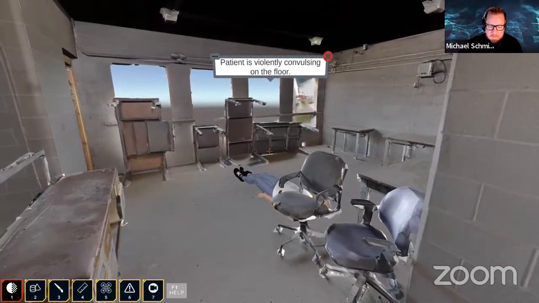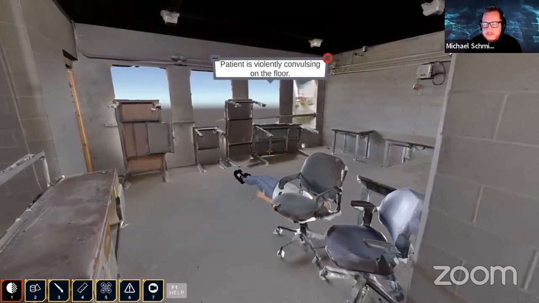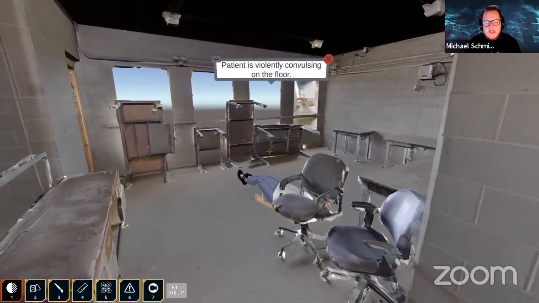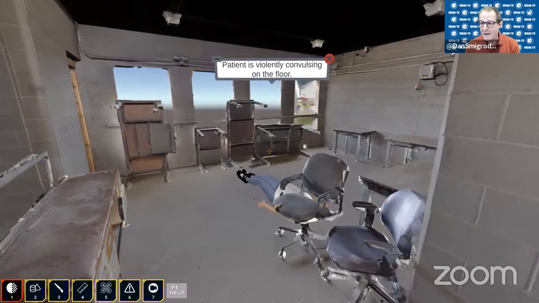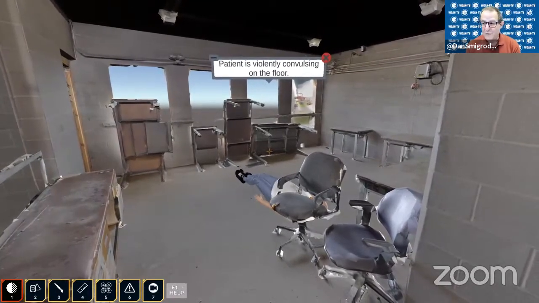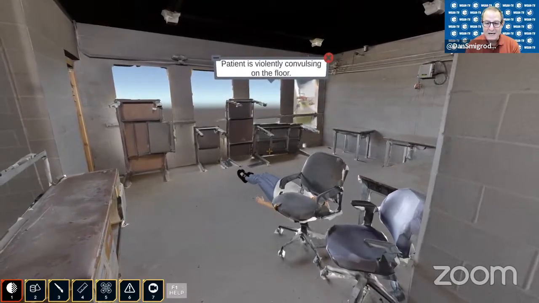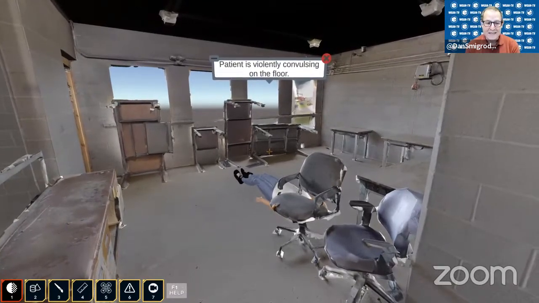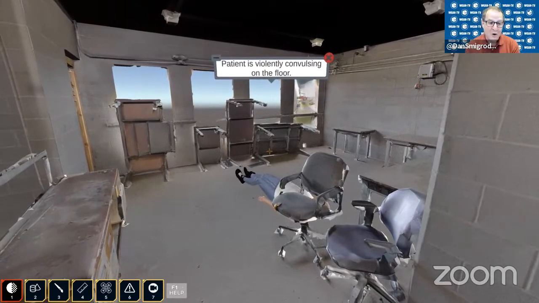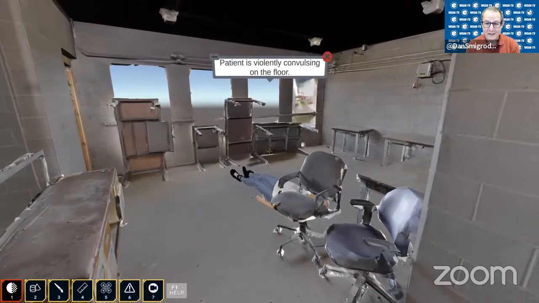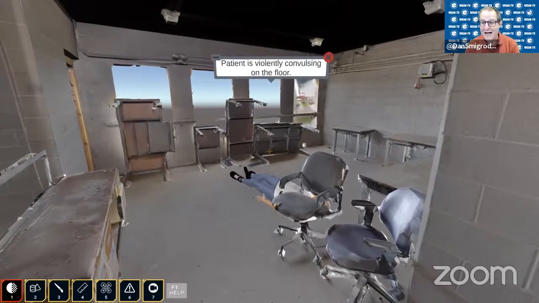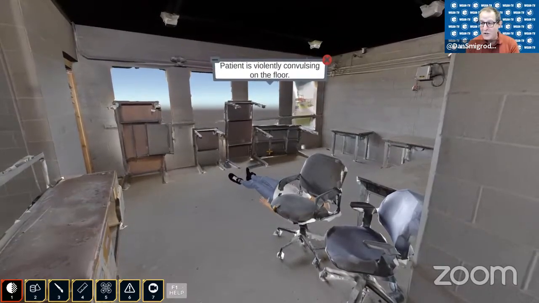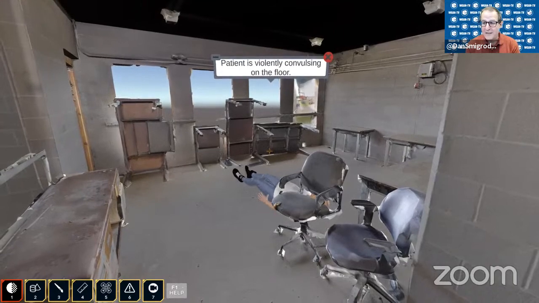And it puts that in a video file on your hard drive, and you can take that and use it however you'd like. So that may be used for future training. It may be used for critiquing. It may be used for training and critiquing. And it saves that experience of the student, the firefighter, the EMT, the police officer, who has gone through the training. It's the documentation of their experience.